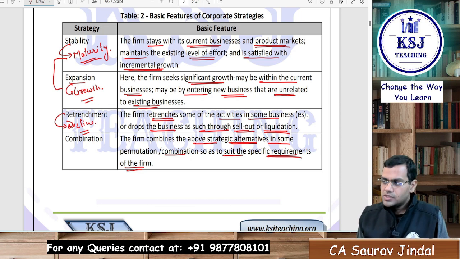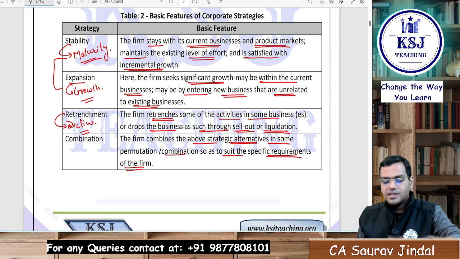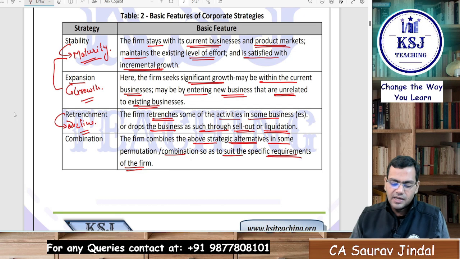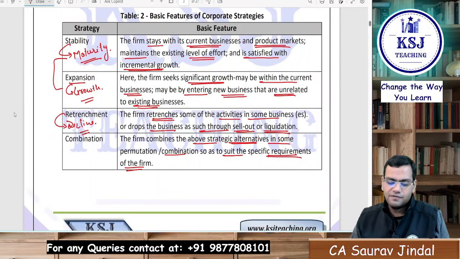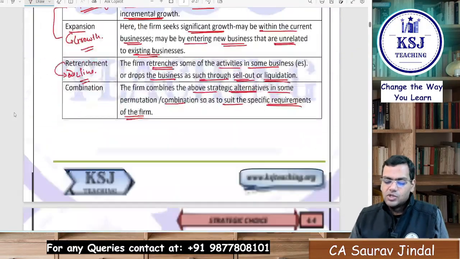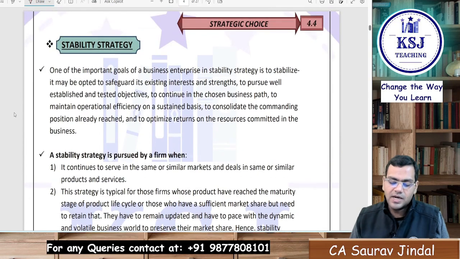Right? So this is known as the combination of the strategies. So these are the basic 4 strategies that the corporate level managers definitely make. And the whole chapter consists of these strategies, right? So the first strategy that we are going to discuss is stability strategy.